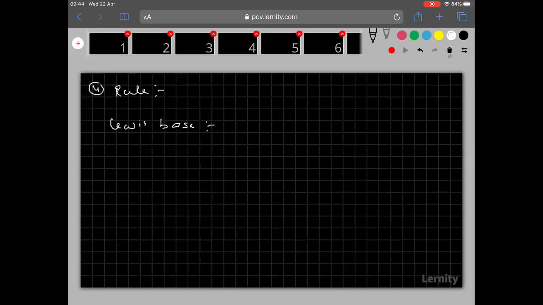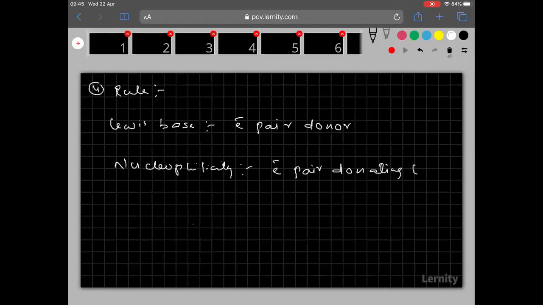In the 11th class chemistry, you might have studied about the Lewis base. What is the definition of the Lewis base? Lewis base is the electron pair donor. Electron pair donor is a Lewis base. Clear? Then what is nucleophilicity? Nucleophilicity is electron pair donating tendency.